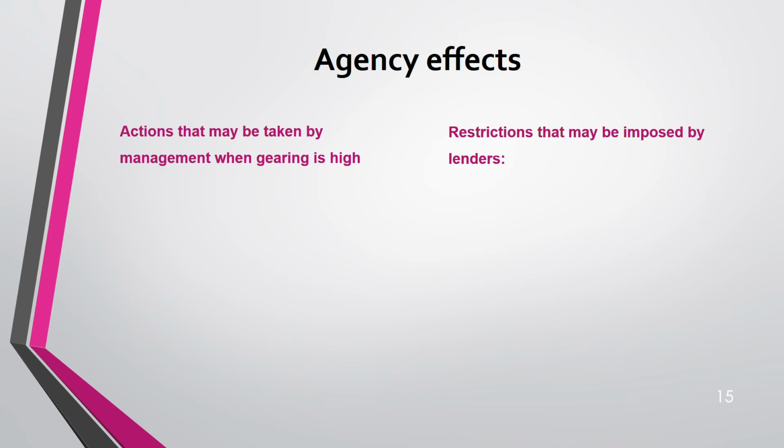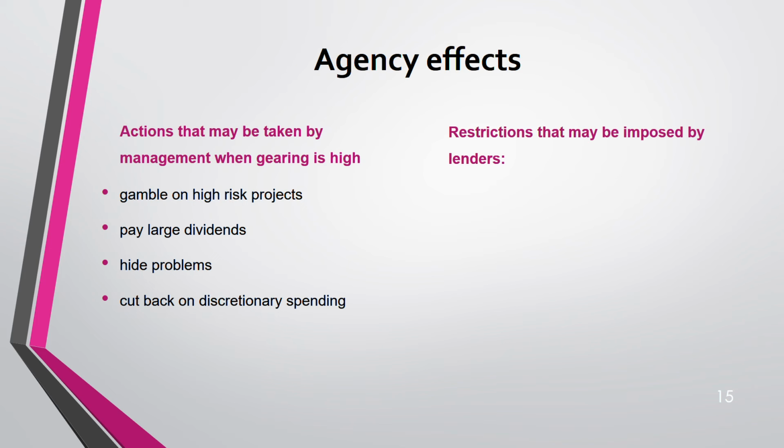Now, these are some actions that may be taken by the management when gearing is high, and restrictions that may be imposed by the lender. Number one, when gearing is high, managers gamble on high risk projects. Why? Higher the risk, higher the return. Second, they pay large dividends. Third, they hide problems, because they have to comply with the covenant, right? Cut back on discretionary spending, yes, and invest in areas of higher risk than intended when the loan was raised. The loan was raised for some type of risk, and you are investing in areas that are even higher than that for which you have taken the loan.